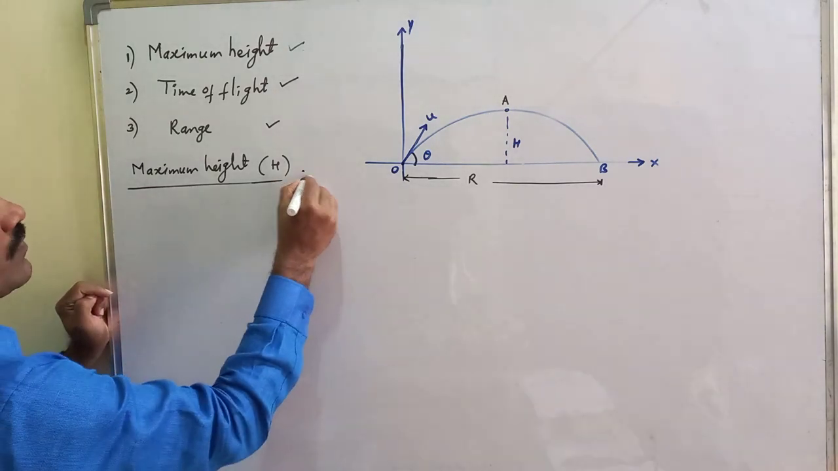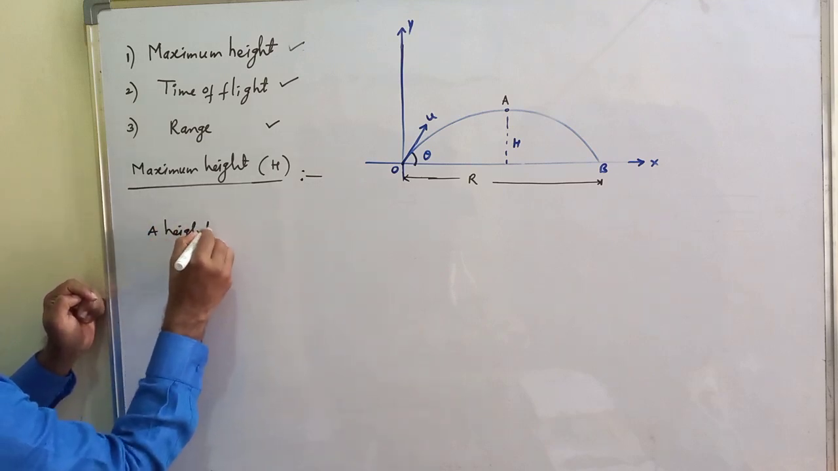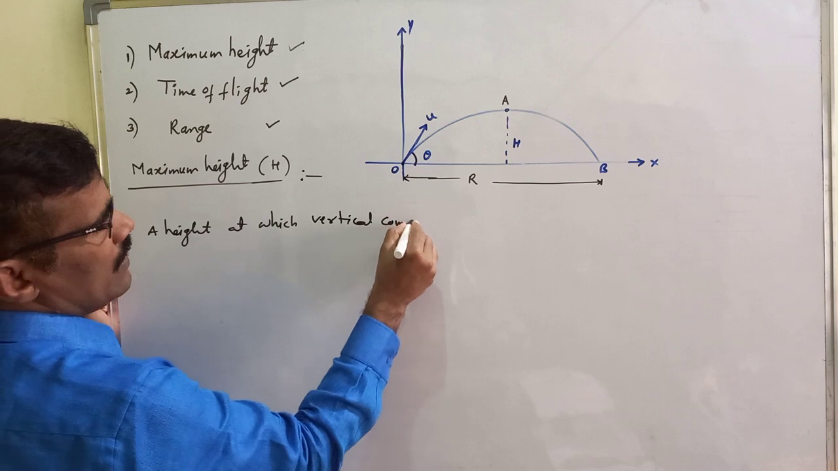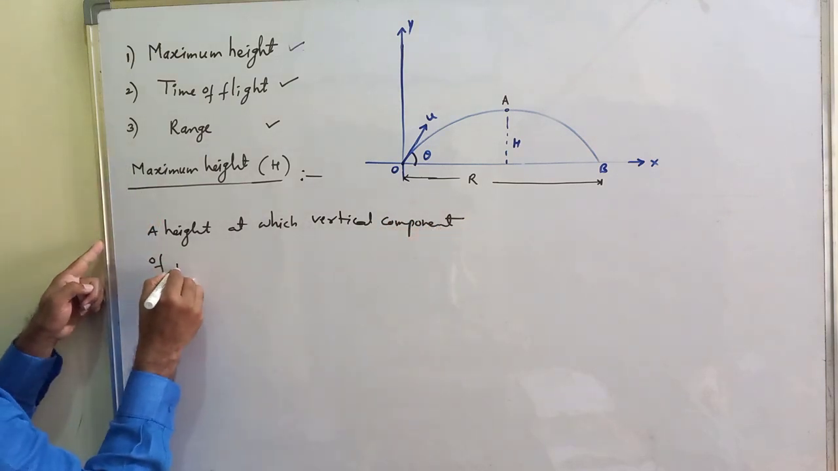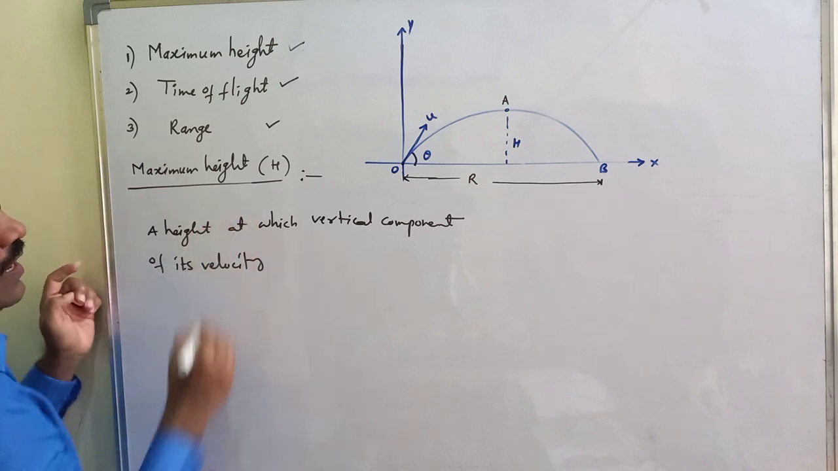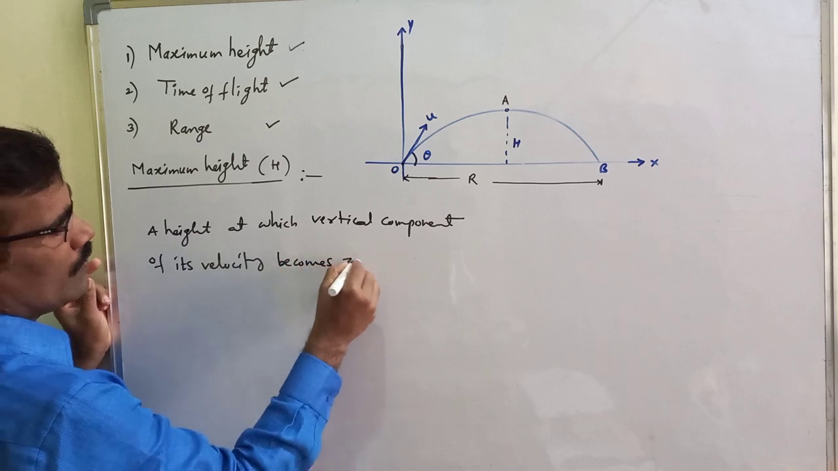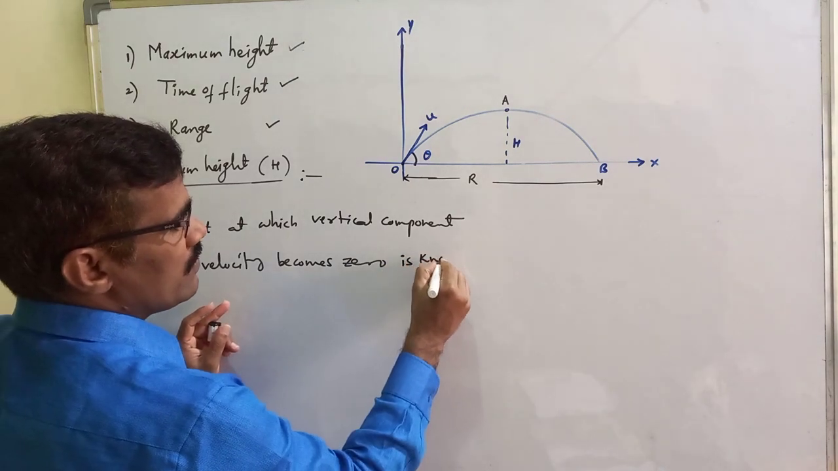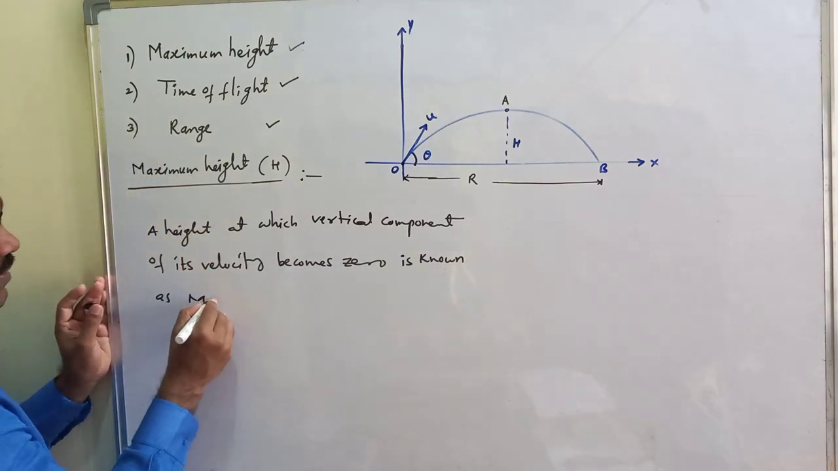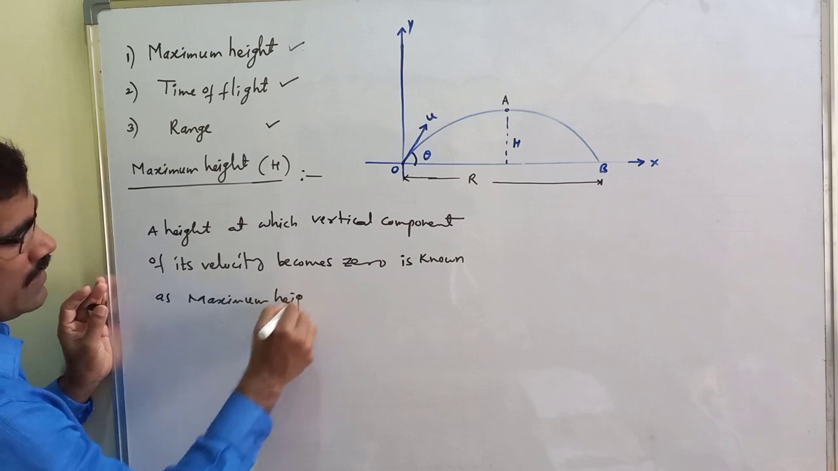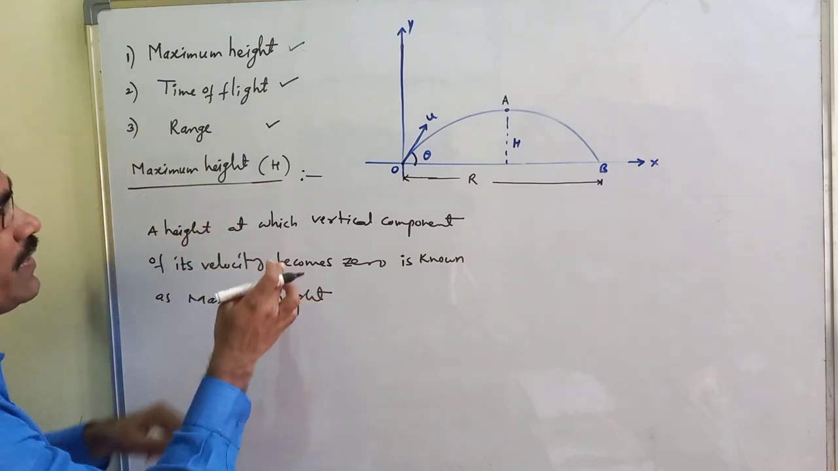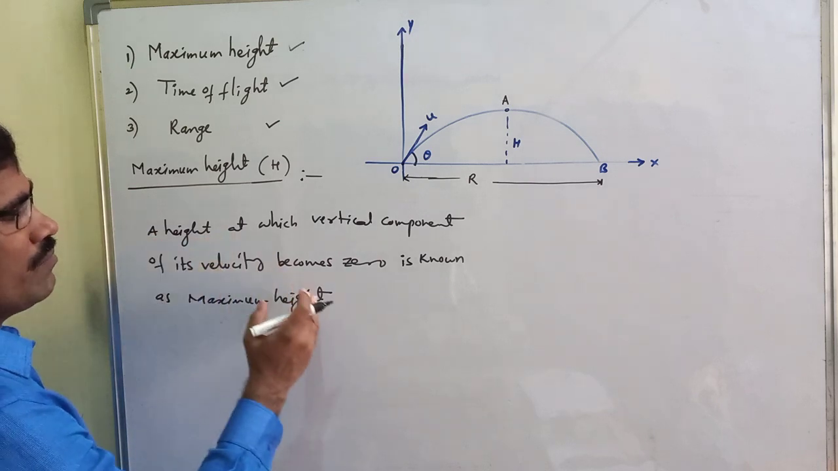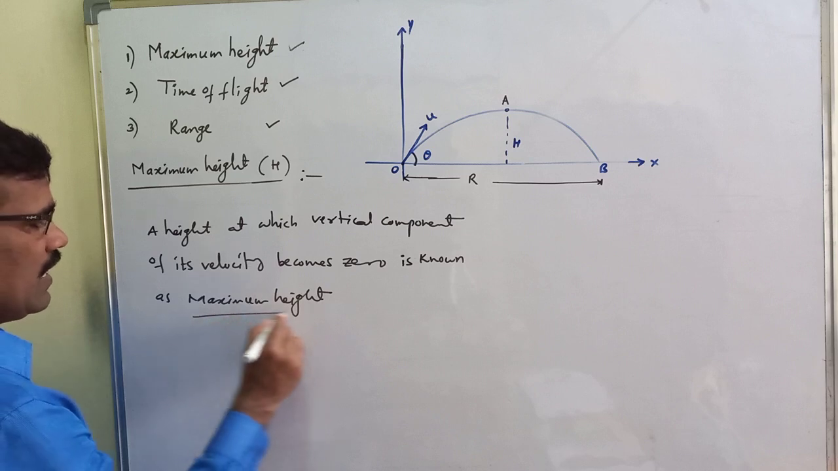What is maximum height? A height at which the vertical component of its velocity becomes zero is known as maximum height.